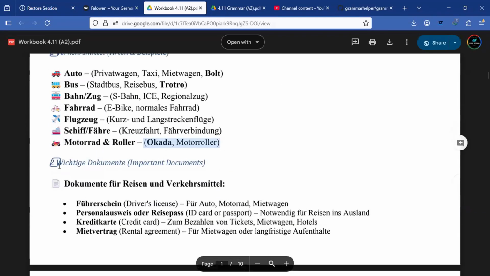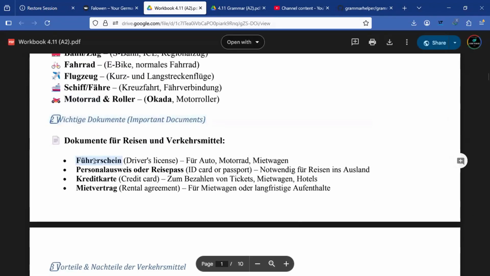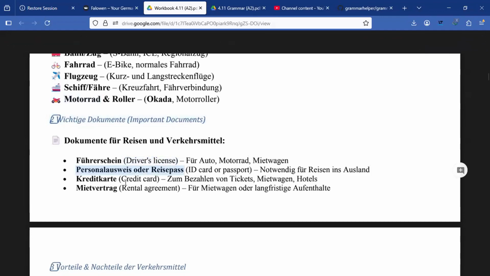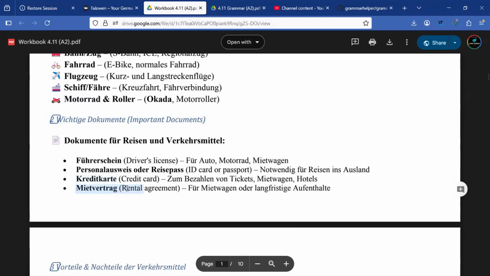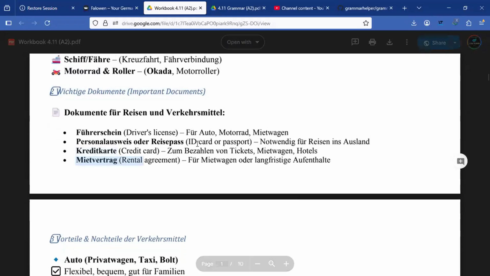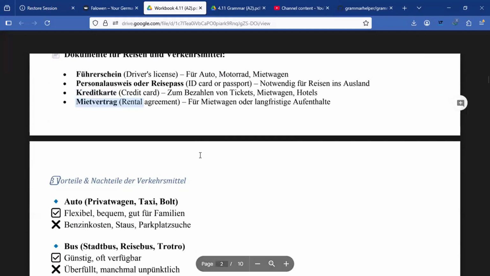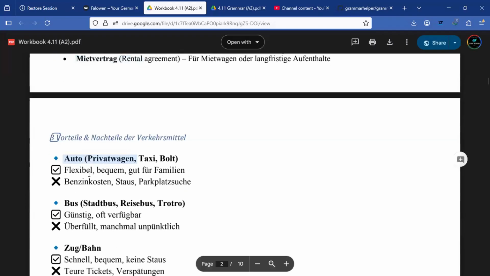Nummer 2 ist dein wichtige Dokumente. So important documents, Führerschein, driver's license, Personalausweis oder Reisepass, Kreditkarte mit Vertrag und so weiter. And Vorteile und Nachteile. So we have the Verkehrsmittel, we have Auto. Vorteile von Auto ist flexibel, bequem, gut für Familien. Und Nachteile ist Benzinkosten, Staus, Parkplatzsuche.